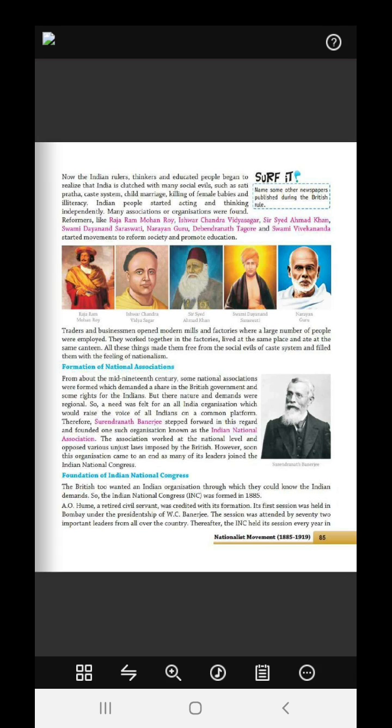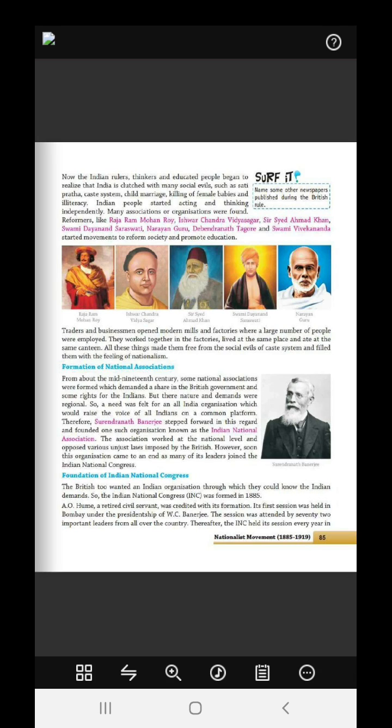So they started to realize that social evils such as sati pratha, the caste system, child marriage, killing of female babies, and illiteracy now had to be stopped, because the backward classes were not coming together. The people who were illiterate did not know anything and were being exploited by the British.